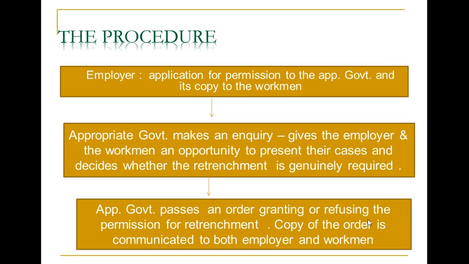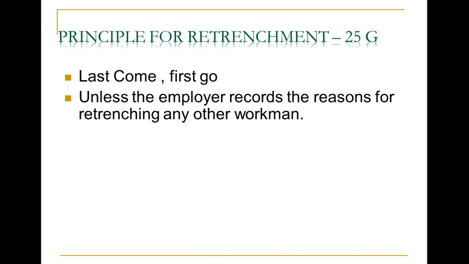Otherwise the government may declare that retrenchment should not happen or should be stopped, and then we have to abide by the government rules. After the appropriate government passes an order granting or refusing permission for retrenchment, that copy has to be communicated to the employer and the workman. This is the general procedure when they go with the retrenchment process.